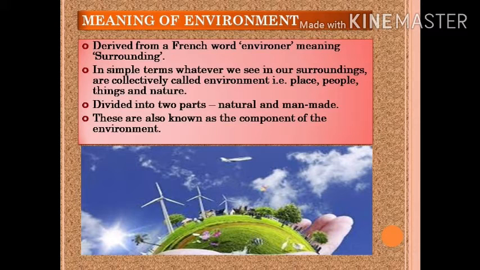That is place, people, things and nature. Now this environment is divided into two parts, natural and man-made. These are also known as the components of the environment, that is natural component of the environment and man-made component of the environment.